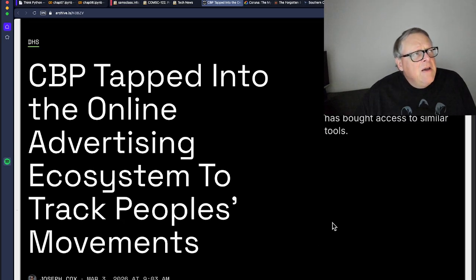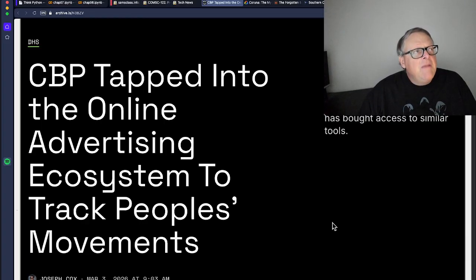So this is an important thing to know. Whenever you open a web browser on your smartphone, and I imagine on your desktop too, and every app you open on your smartphone, if it has ads, it rents out the space of the ad. So when you open up a web page and it has an ad, before it shows you an ad, it sends signals to hundreds of people describing you in considerable detail, giving them demographic information about you. Here's the age range, here's the income range, here's what part of the country they live in, a lot of information about you. Then all these people have a chance to bid to put an ad on the page. There's an auction, and whoever pays the most gets to put an ad on the page. This is all automated, so it happens in a fraction of a second.